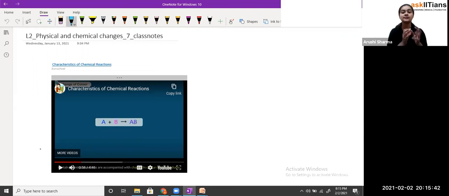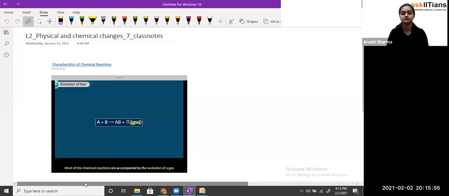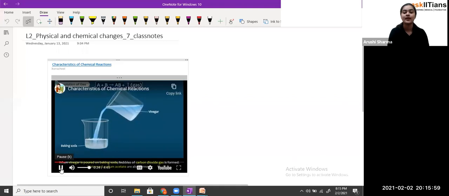They have shown some examples, like when sodium... what they have taken as the example, we can see here again. The evolution of a gas when vinegar is poured on baking soda. Okay, now I got it, because at that point I had just forgotten what the exact reaction is.